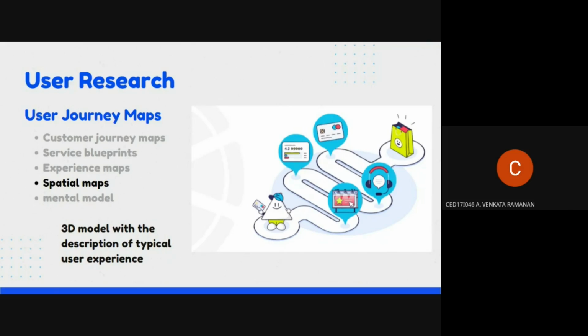The next major visual cues which we can bring upon the user journey maps are the spatial maps. We have been using this knowingly or unknowingly. There are a wide range of 3D models being used in the user interface. Some of them include the basic Uber maps.